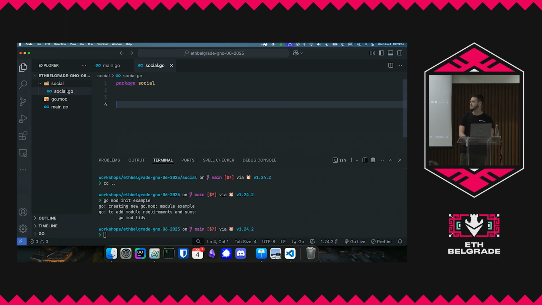And now let's imagine that we want to make a very simple social media application. OK, so let's talk a little bit about how you would do it in Go, and what are some of the things that you would need to do and define.